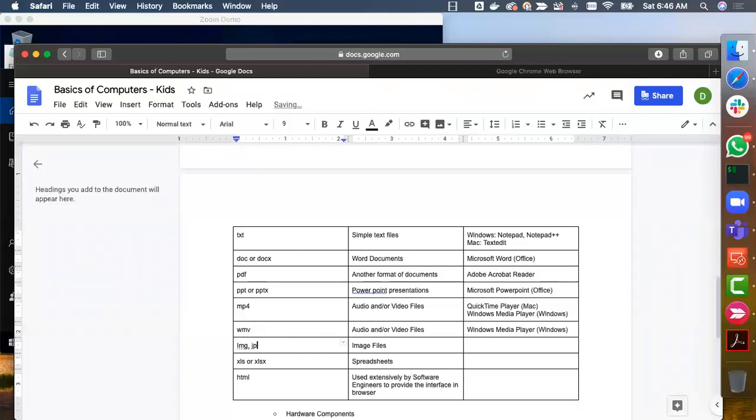Okay, these are nothing but image files, and there are other extensions also for images. They are nothing but JPEG, JPG, etc. These are popular ones. If you want to edit these images and create high resolution images, or merge two images into one image, so on and so forth, typically we use something called Photoshop. And Photoshop is also from Adobe. It is not a free software, you have to pay for it.